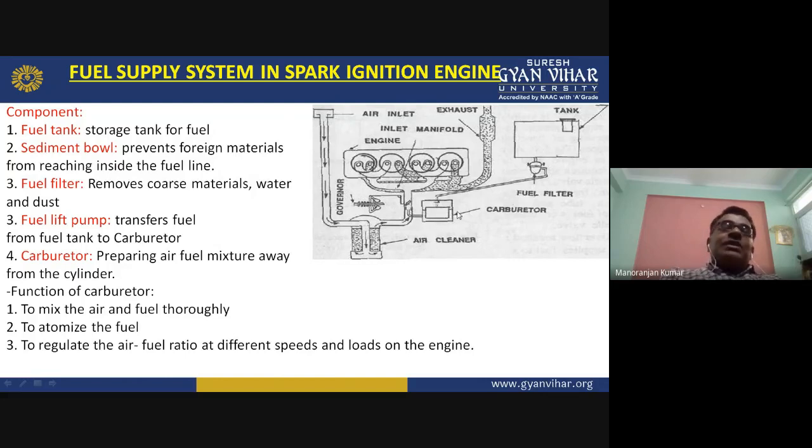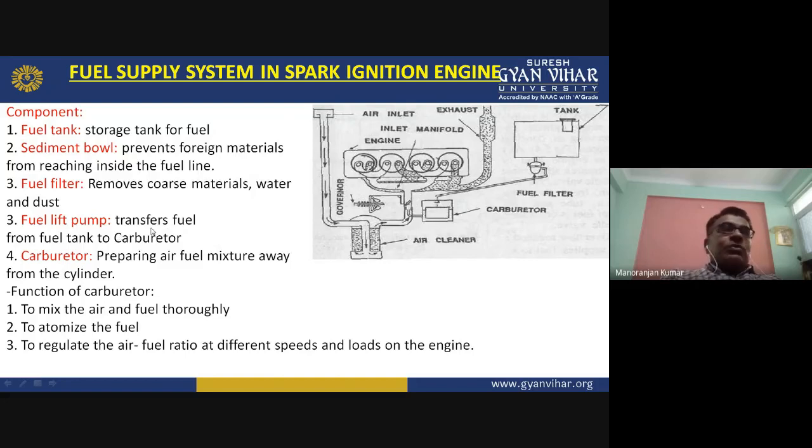But if the carburetor is above the petrol tank, or in other words, if the petrol tank is below the carburetor, then you need a pump to pump the petrol to the carburetor. So this fuel lift pump is used to transfer fuel from the fuel tank to the carburetor.